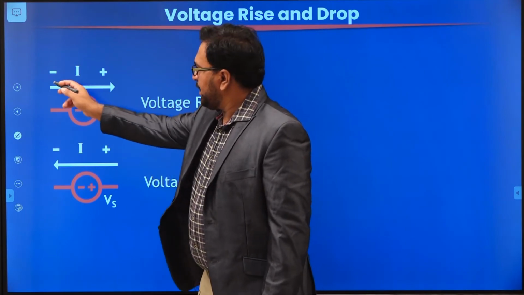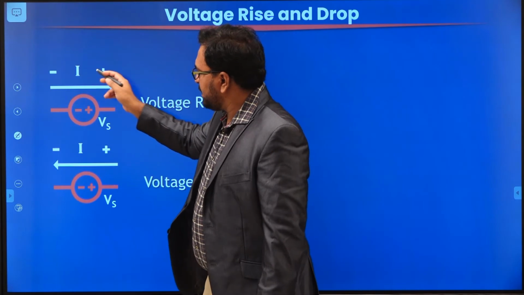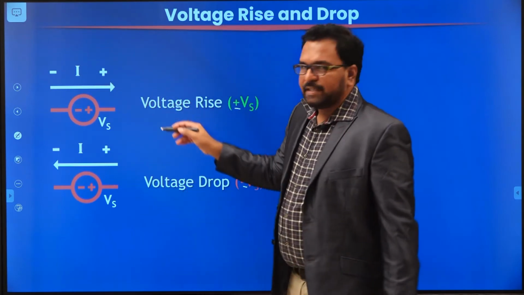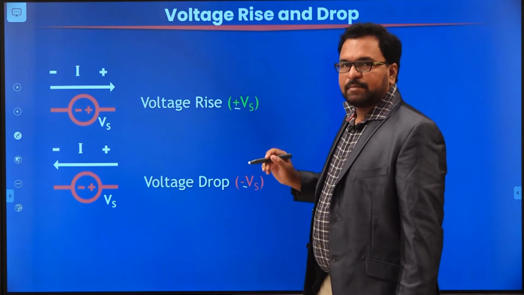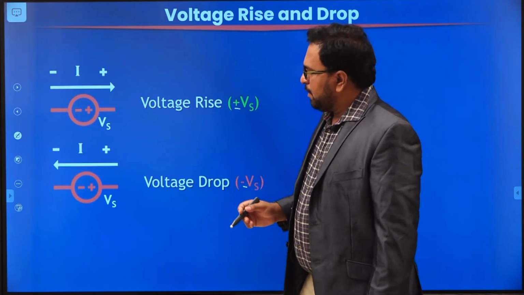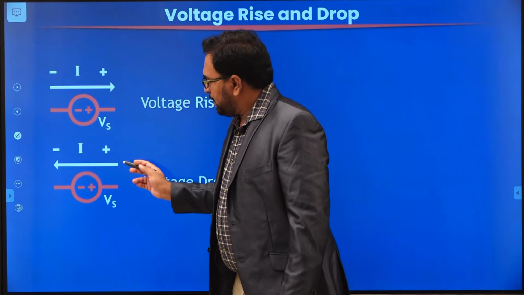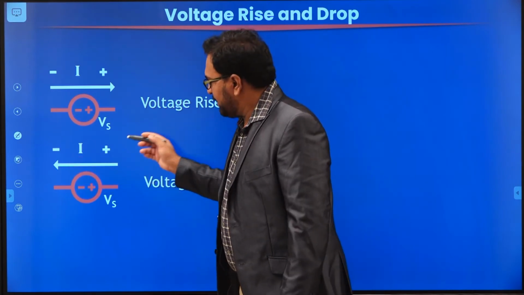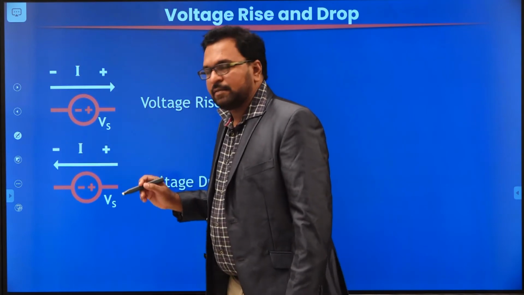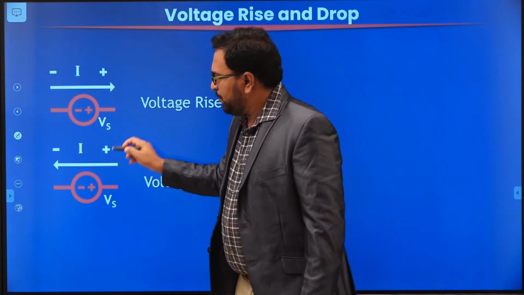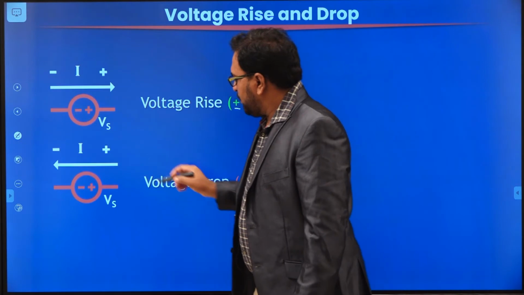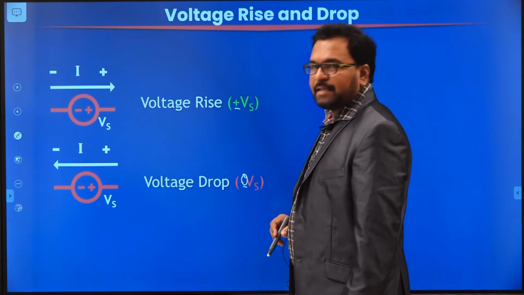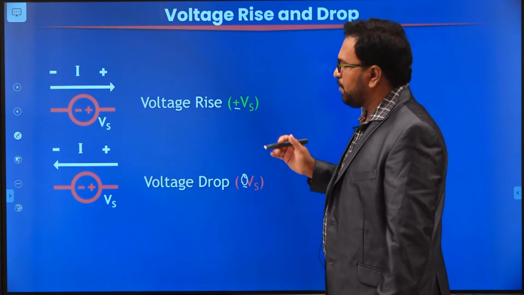So when the current is moving from minus to plus, it is always increasing. Increasing means we consider it a voltage rise and assign a plus sign. In the second case, I have assumed that the current is moving from the positive terminal to the negative terminal. Since the current is moving from plus to minus, we consider that the value is decreasing. So when it is decreasing, we consider it a voltage drop and we have assigned a minus sign here. This is about sources.